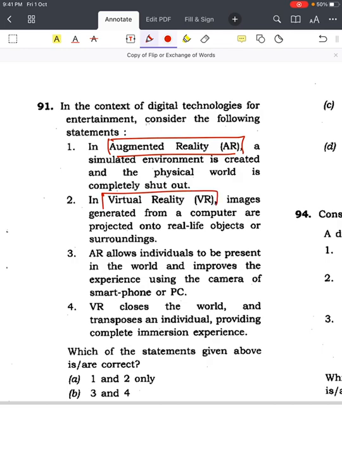Two, in virtual reality, images generated from a computer are projected onto real life objects or surroundings. Here UPSC exchanged augmented reality with virtual reality. The first statement is with respect to virtual reality. In virtual reality, a simulated environment is created, and in augmented reality, images generated from a computer are projected onto real life objects. That's why both the statements are wrong.